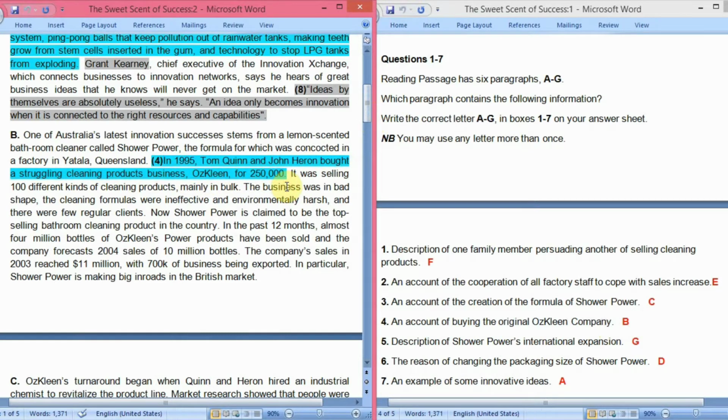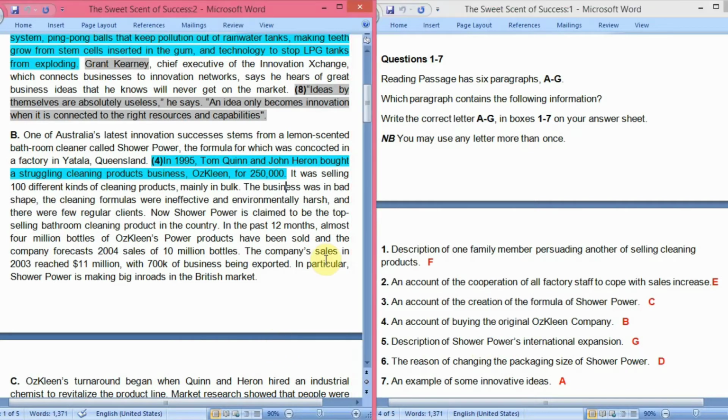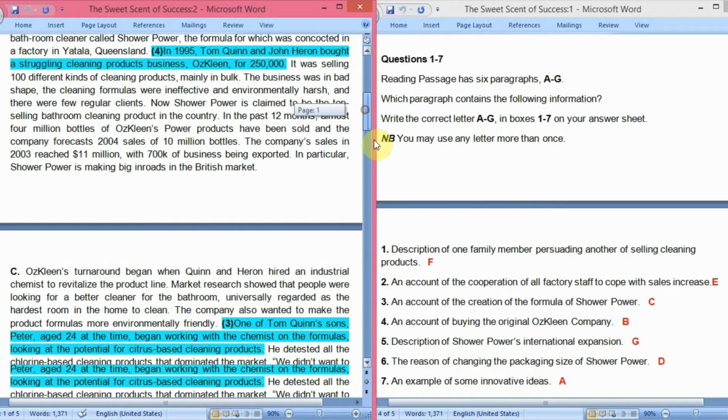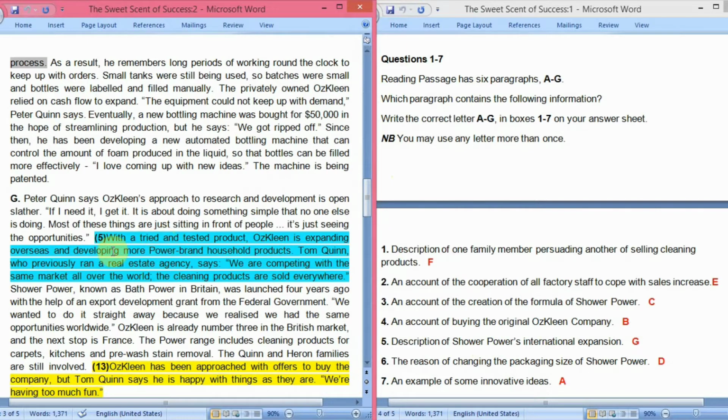Okay, so in B paragraph, it is written that Oscaline was bought. So definitely the answer is B. Now the fifth question is description of shower power's international expansion, where in the whole passage has been written about the overseas, or you can say international expansion of the shower power business in G paragraph. Okay, let's see. In G paragraph, fourth line, with a tried and tested product, Oscline is expanding overseas.